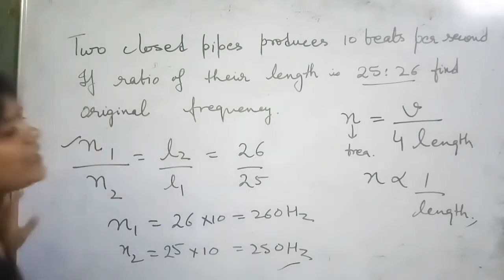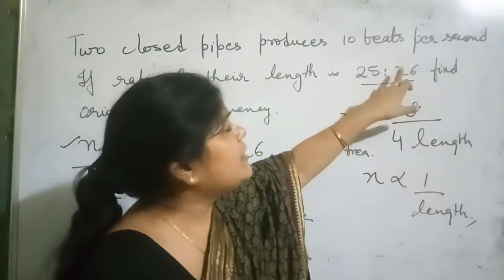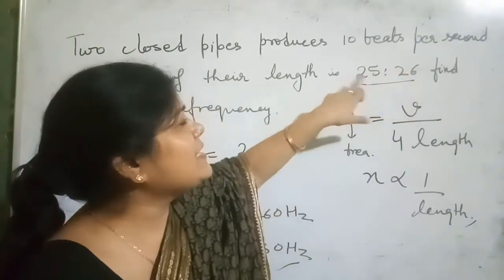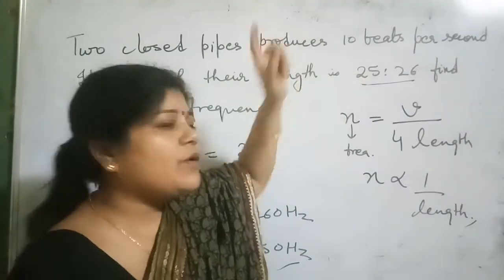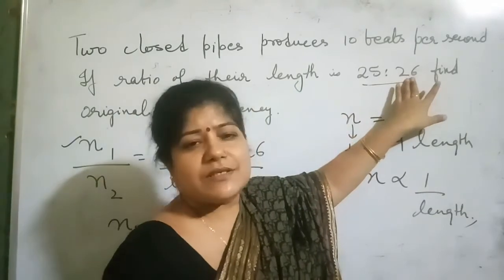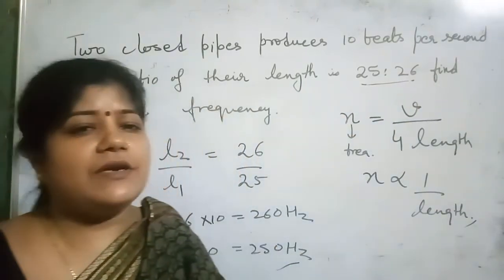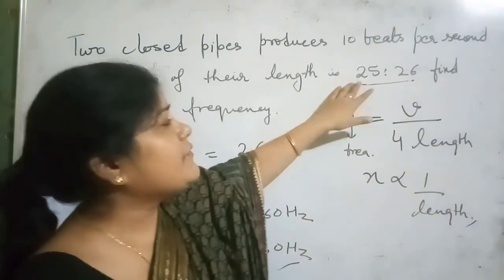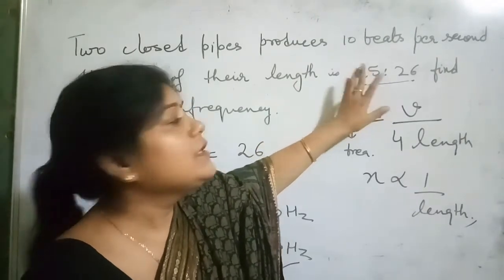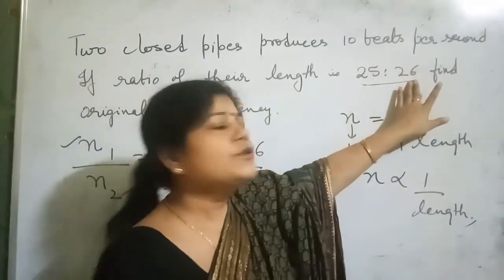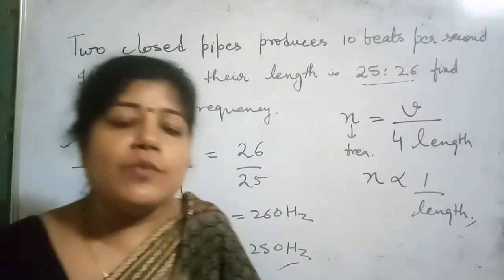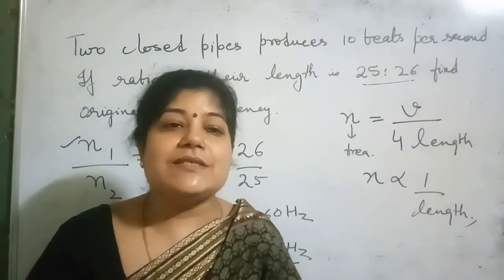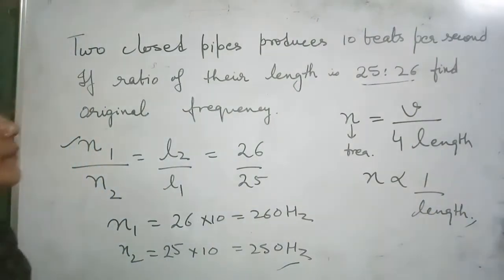One thing must be clear: the length of the first pipe is in the ratio of 25, but the frequency of the first pipe becomes 260, because there's an inverse relationship. So don't write the frequency of the first pipe as 250. The frequency of the first pipe is 260 and the frequency of the second pipe is 250, because there's an inverse relationship between frequency and the length of the pipe.